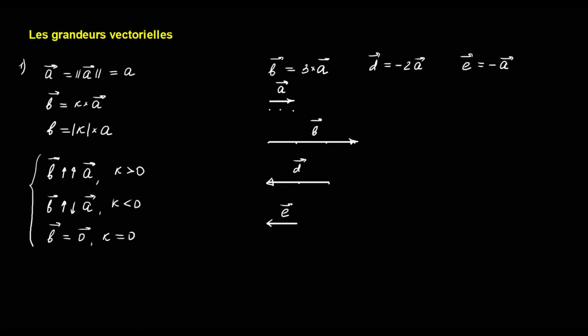The next operation that we will consider is the addition of two vectors. Suppose we need to add two vectors. We note one vector by a and another by b.